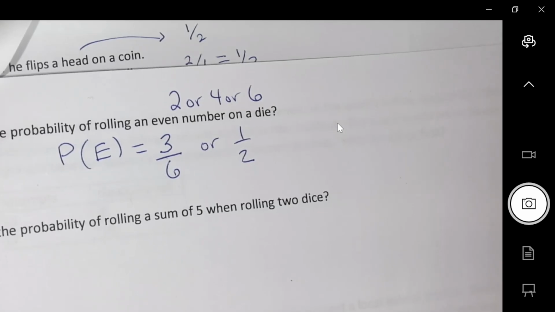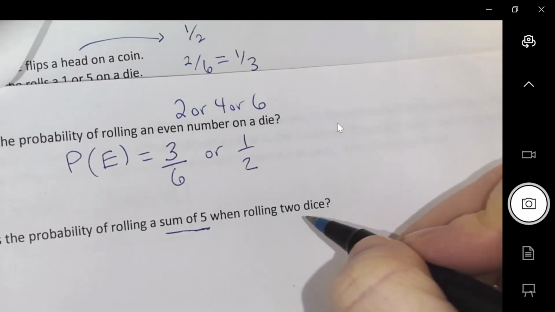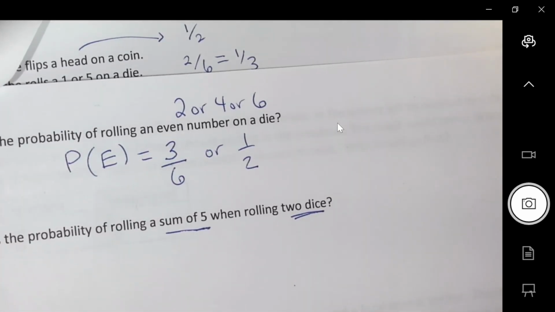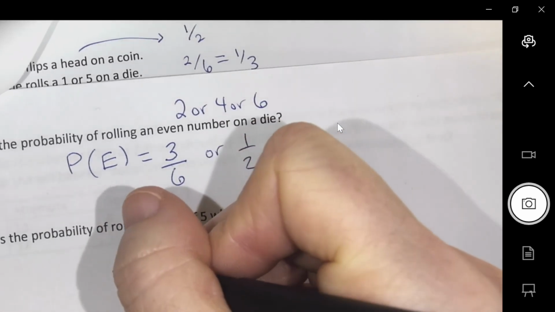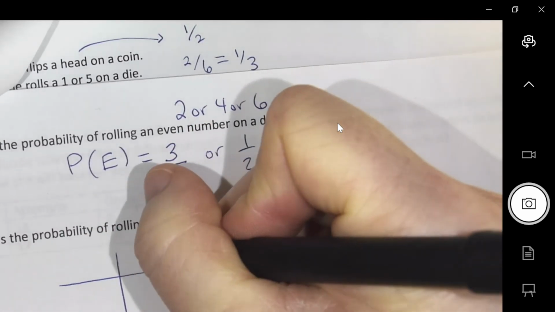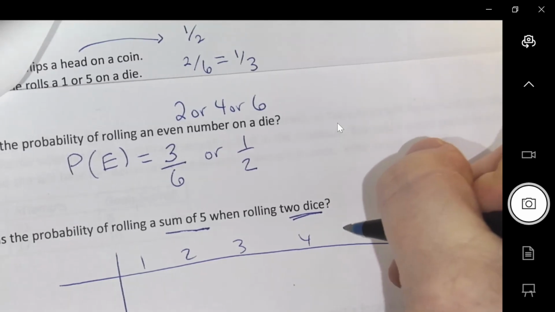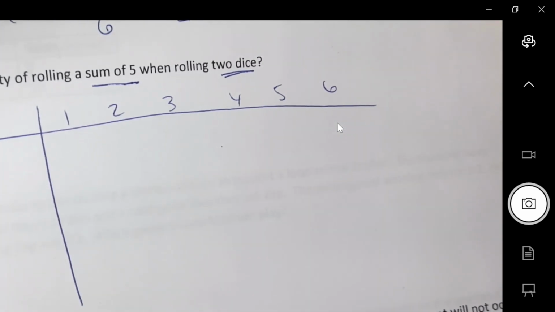Okay, what's the probability of rolling a sum of 5? And I'm going to be doing 2 dice now. So here's what I'm going to do. We're going to make a chart. On the first die, I could have got a 1, 2, 3, 4, 5, 6.